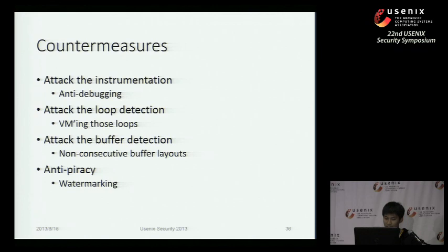And also, they could use virtual machine protections to protect those sensitive loops. I don't think MovieStealer now could work against virtual machine protection. They could also alter the layout of the buffer from a consecutive array of bytes to a non-consecutive array of bytes. That should also work to attack our algorithm. And finally, we have a good suggestion, which is watermarking. They could apply watermarks on their original videos, so if a video is illegally leaked, they could trace the source.